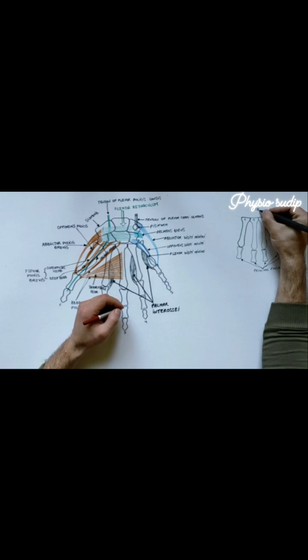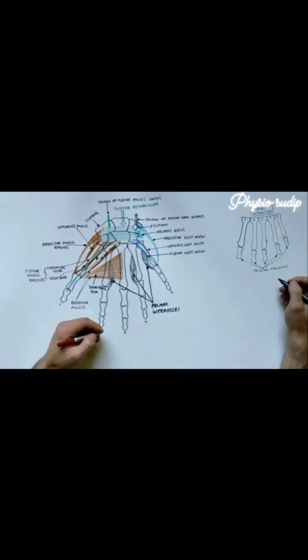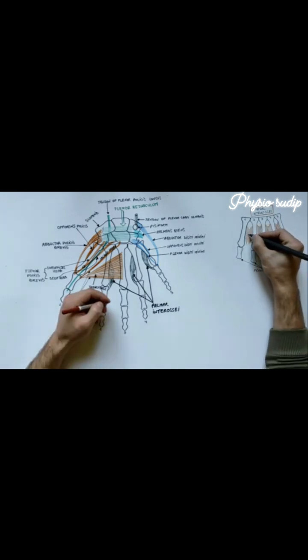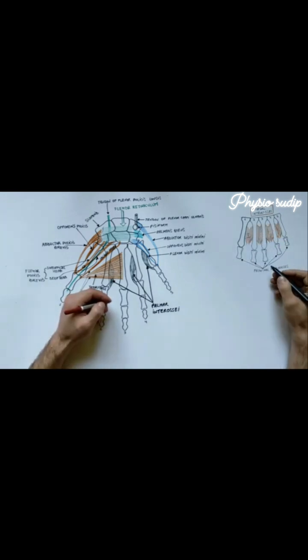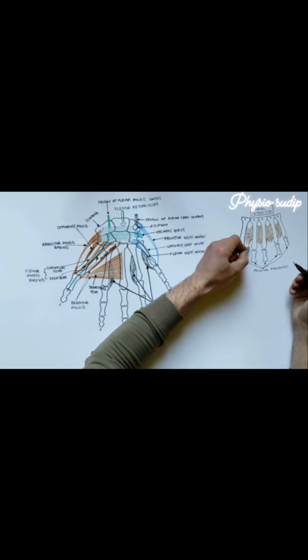The other 4 interossei muscles are the dorsal interossei. These muscles are bipennate muscles. Each of them is placed in the corresponding intermetacarpal space and originates from the adjacent sides of the metacarpal bones. The first dorsal interosseous muscle inserts into the lateral side of the base of proximal phalanx of second finger.